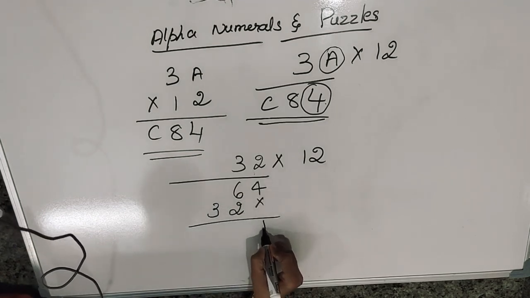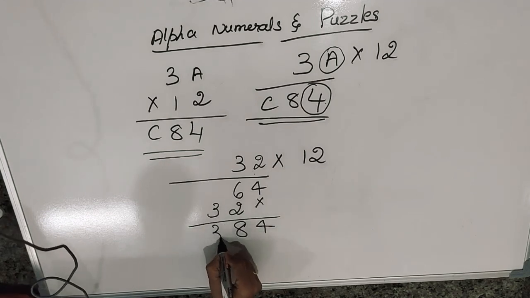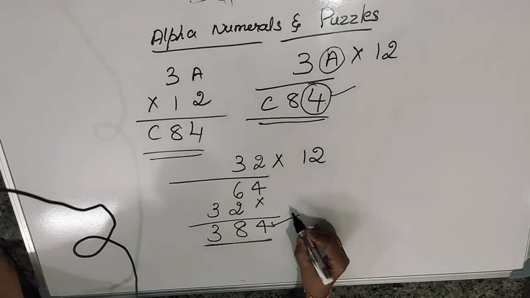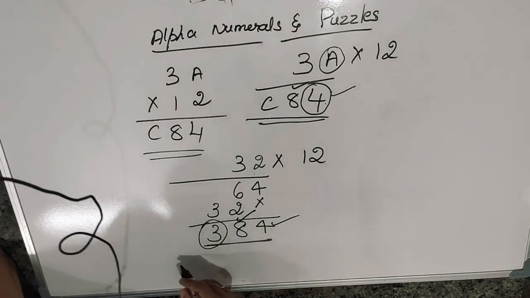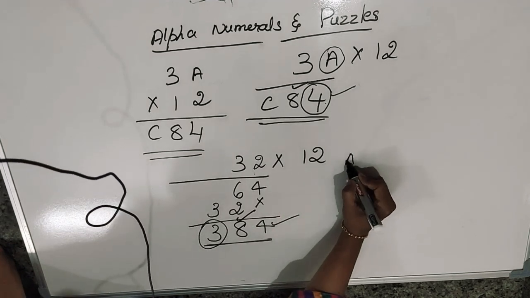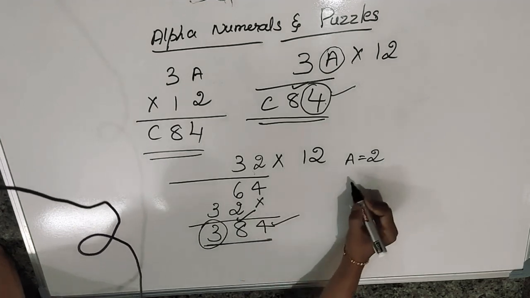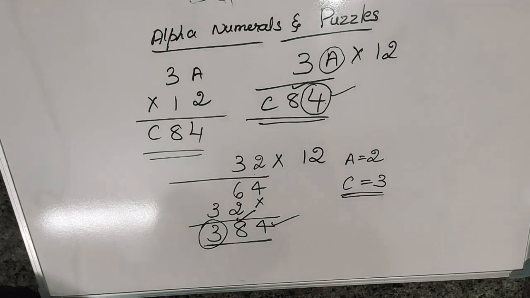Now 4 I got, 6 plus 2 is 8 I got, and this I got 3. Yes, it is correct. The next number can be any number. So a is equal to 2, and we got c as 3. This is the answer.